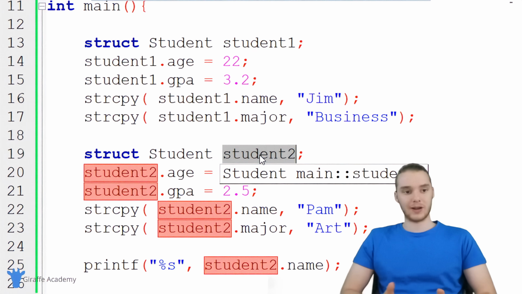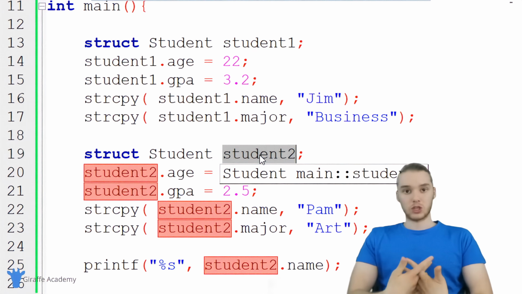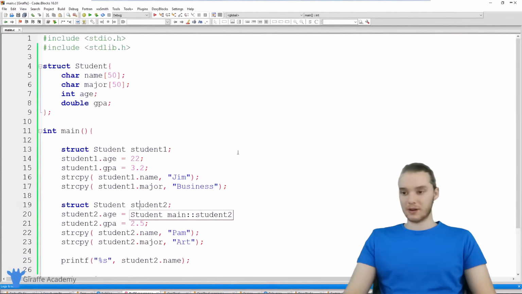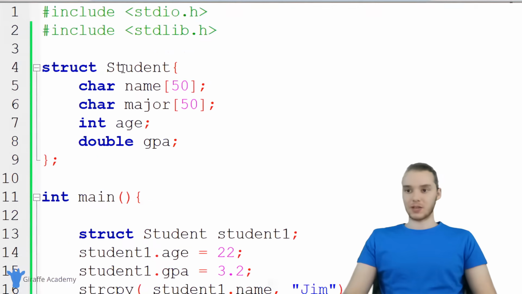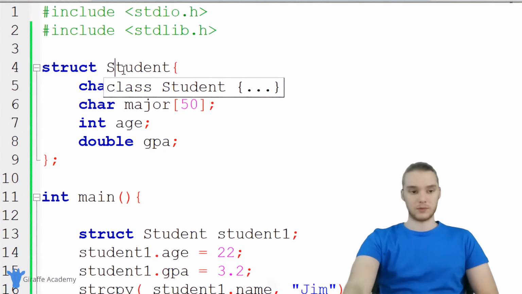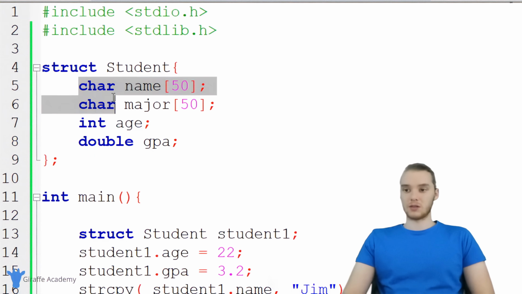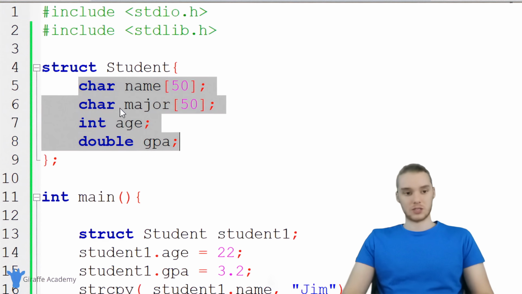So remember, variables and arrays are just containers, and we can do just about anything we want with them. And that's the same with a struct. So this has just been kind of an introduction, and what you could do as an exercise is think of other things you might want to model in your program. So maybe something like a book or something like a phone. You could model a phone using a struct. Basically any type of information you could store using a struct just like this.